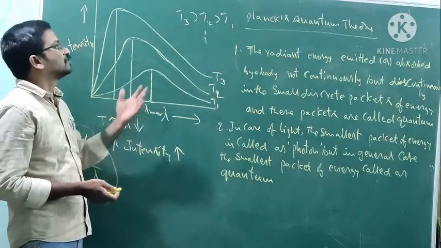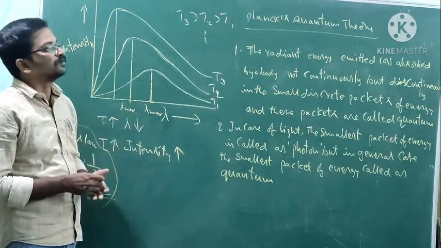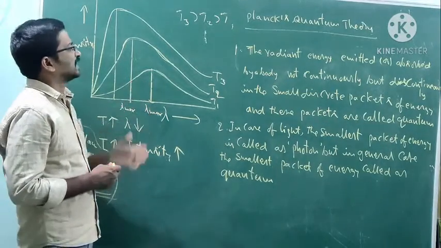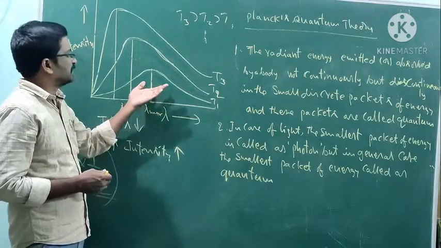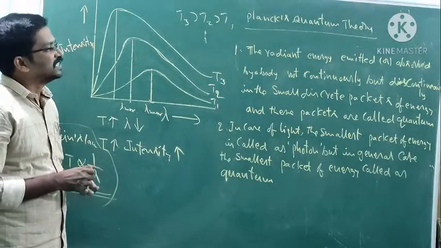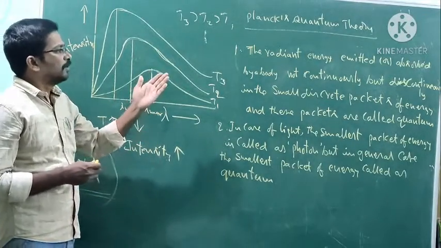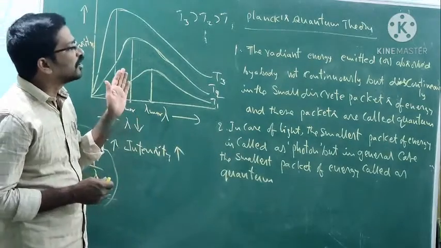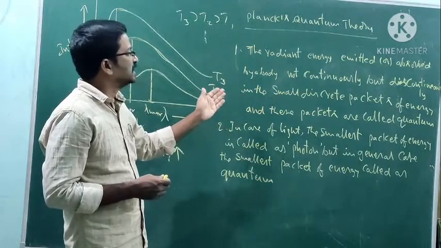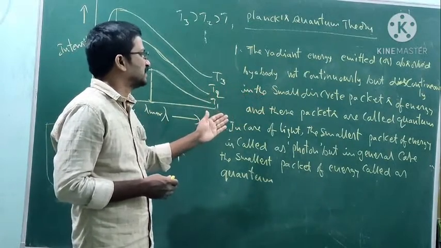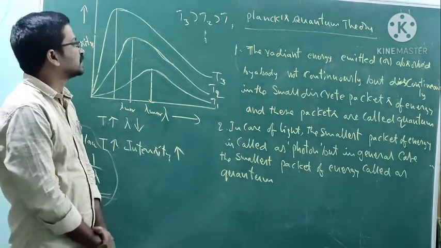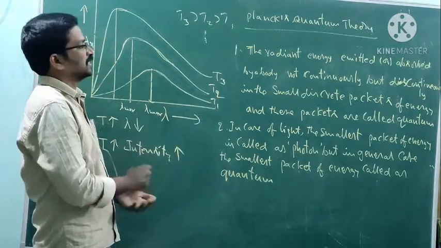So then a new concept was derived, known as Planck quantum theory. He could explain this concept. He assumed the radiant energy emitted or absorbed by a body is not continuous but discontinuous, in small discrete packets of energy, and these packets are called quanta. The first statement itself indicates this theory.